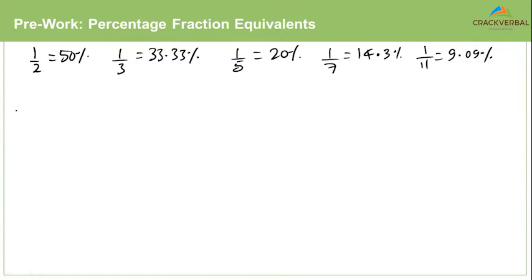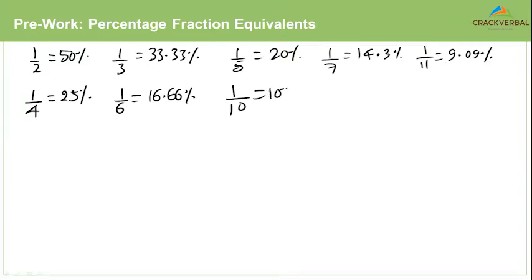Okay. Now, we could take 1 by 4. 1 by 4 is 25%. 1 by 6. 1 by 6 is exactly half of 1 by 3, so that would be 16.66%. 1 by 10 would be 10%. 1 by 8. 1 by 8 is half of 1 by 4, so that's 12.5%. 1 by 16 is half of this, so 6.25%.